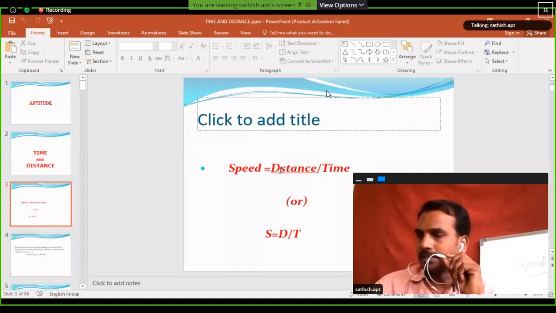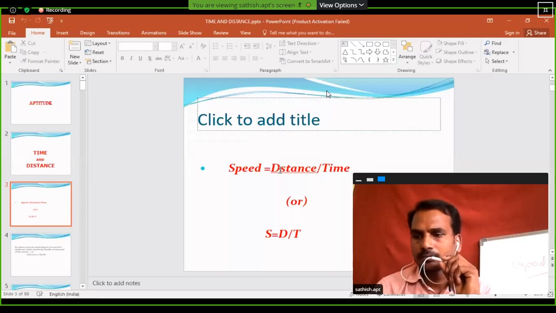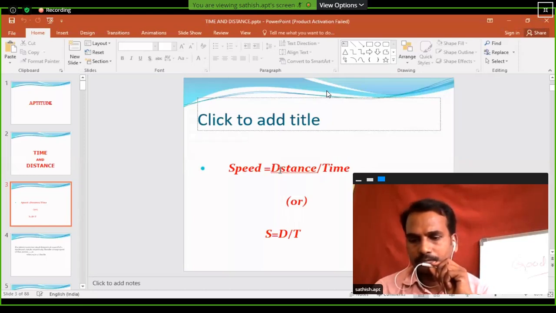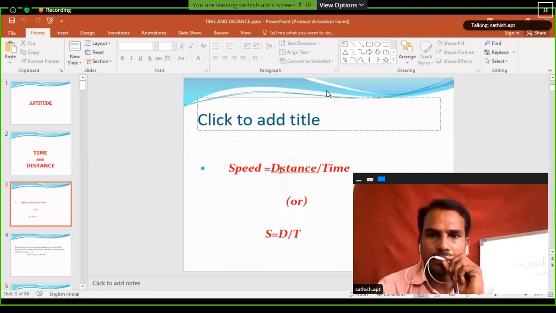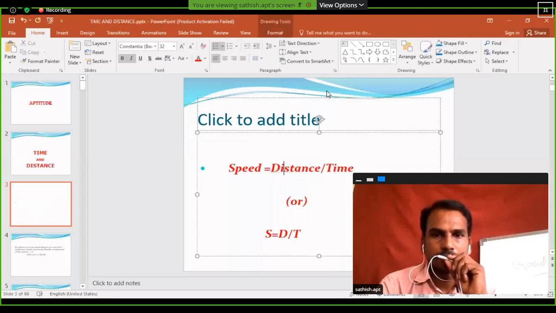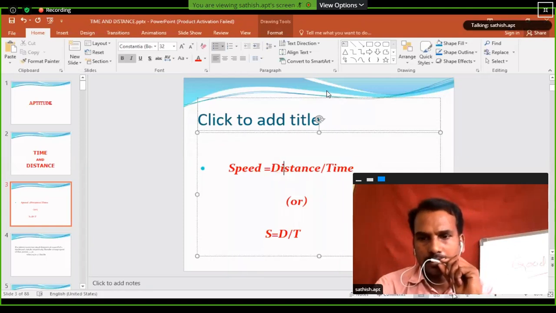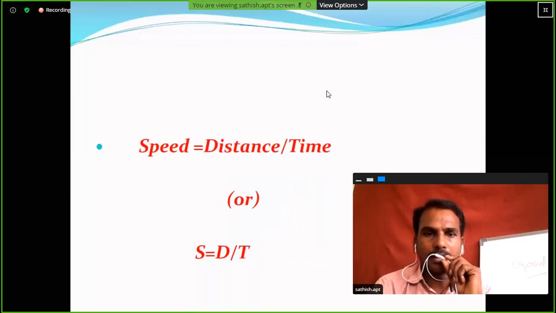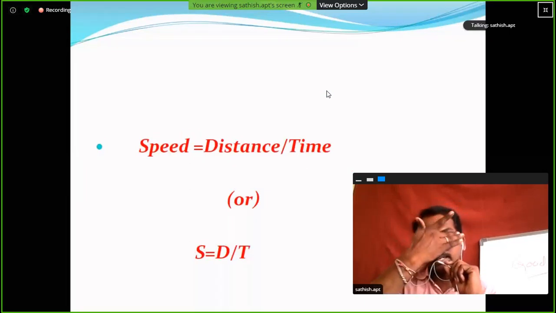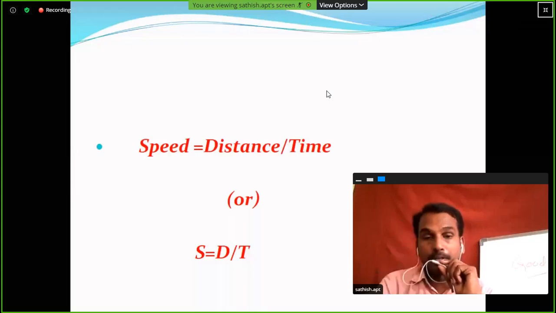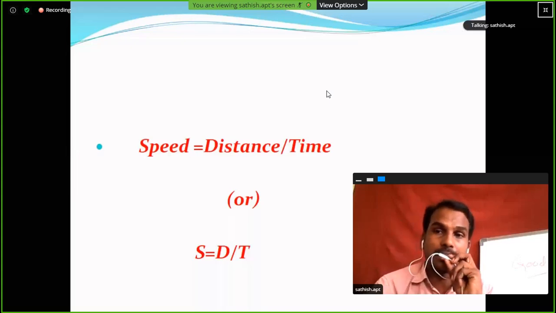Speed is equal to distance by time, or S is equal to D by T. So here we have one and only one important formula: speed is equal to distance by time.